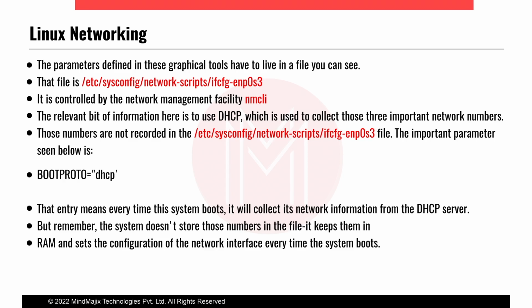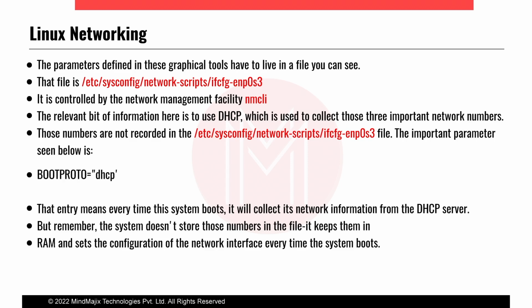If you go to the command line and use the nmcli command, there also you will get the GUI representation. That is another method to assign the IP address to the Linux host. The relevant bit of information here is to use DHCP. For this setup, we have used the DHCP method, which is used to collect three important network numbers: IP address, gateway, and DNS information.